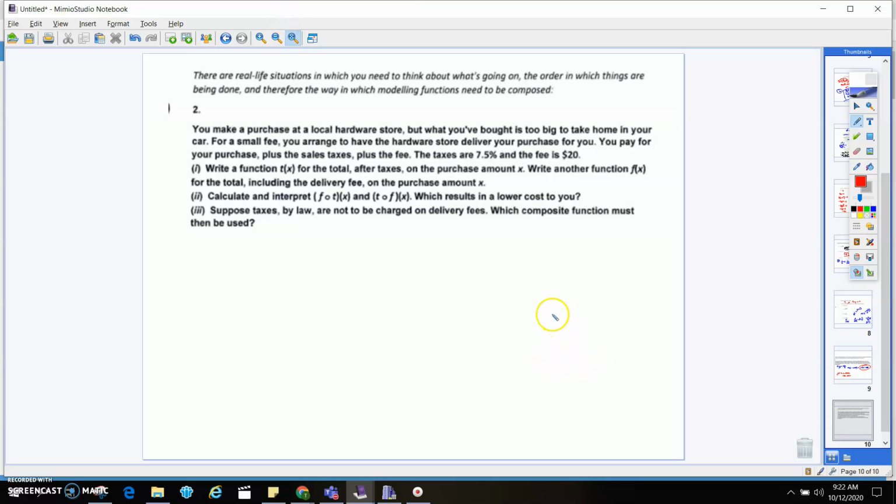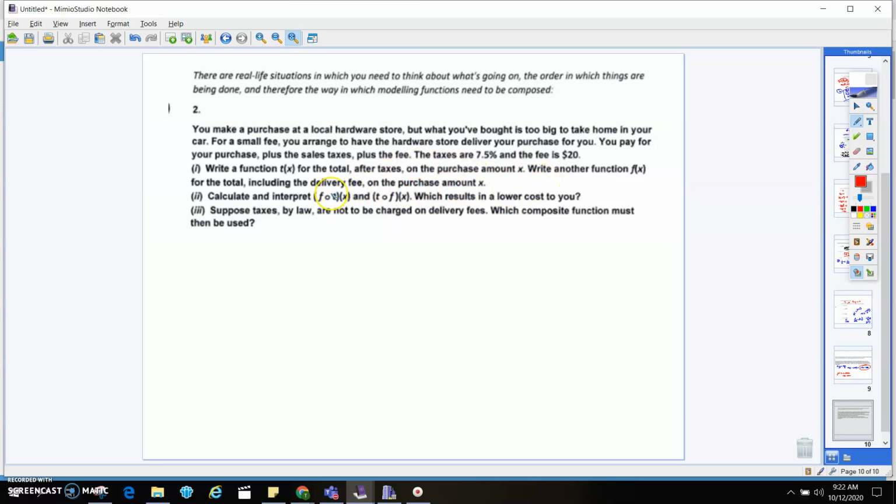Looking at number 2. You make a purchase at a local hardware store, but what you've bought is too big to take home in your car. For a small fee, you arrange to have the hardware store deliver your purchase for you. You pay for your purchase, plus the sales tax, plus the fee. The taxes are 7.5% and the fee is 20. Write a function t of x for the total after taxes on the purchase amount x.